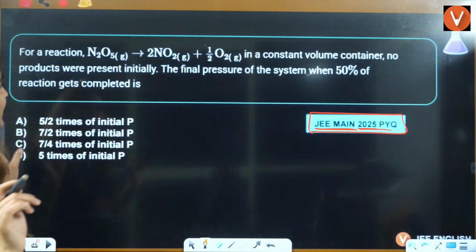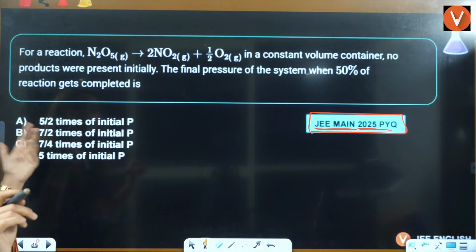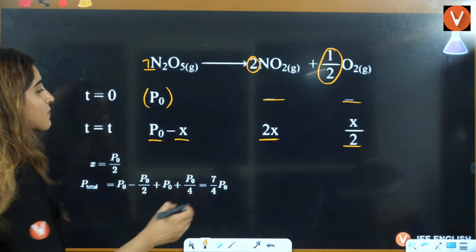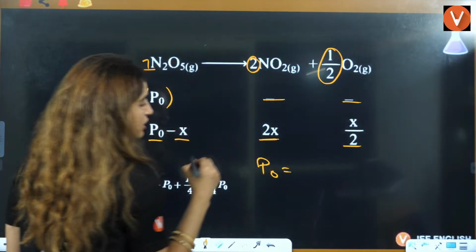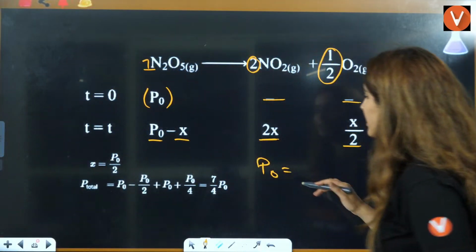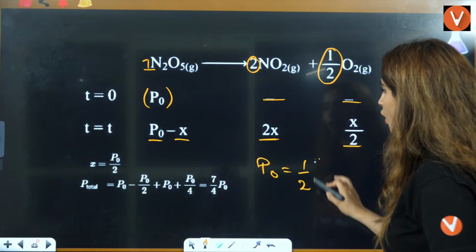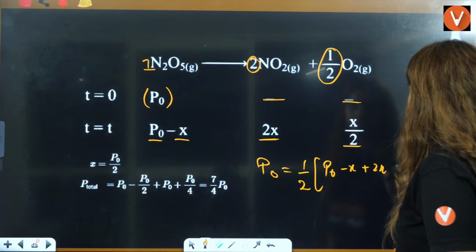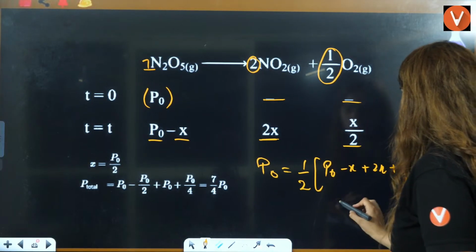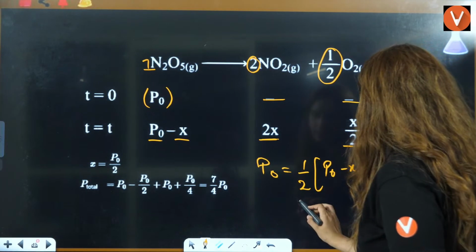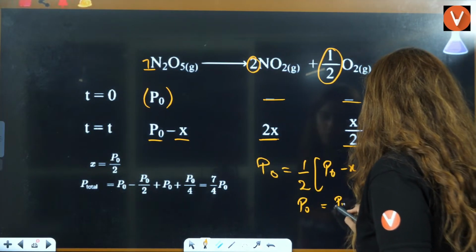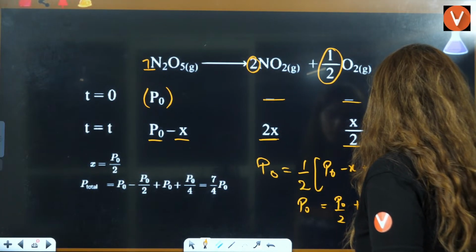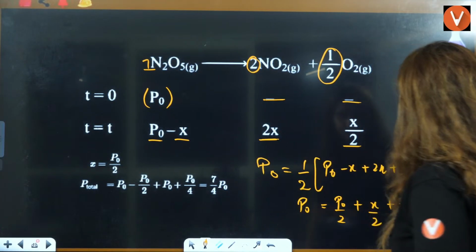Now what he is saying is that the final pressure of the system is 50% when the reaction gets completed. So that means P0, the initial, equals final pressure, that is half of P0, minus this plus 2x plus x by 2, that is going to be P0 by 2 plus x by 2 plus x by 4.